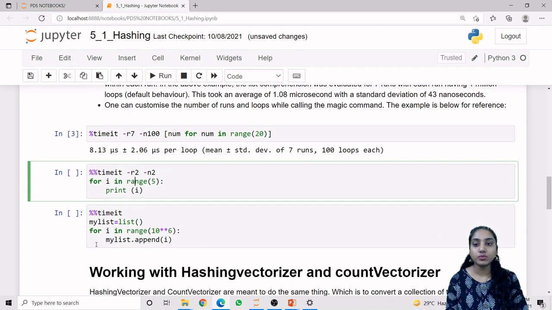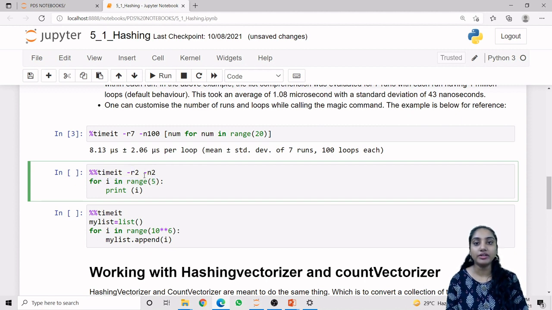Now suppose we are using the cell magic function. The cell magic function has 2 percentage symbols, so percentage percentage timeit. The line magic function can only be applied on a single line, but the cell magic function will be applied on a whole cell. So this particular code we are running with 2 runs and 2 loops.